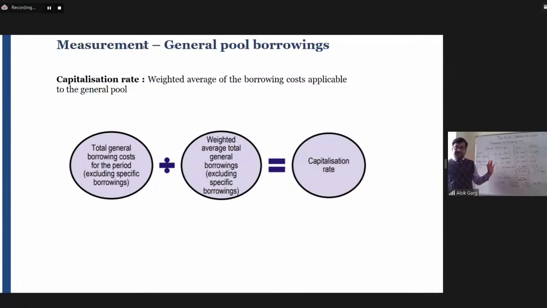If there is a specific borrowing, for example, in this question, out of these 4 borrowings, it was written that the Bank of India borrowing was specifically for the construction of a building. In that case, this borrowing should be excluded and the remaining 3 borrowings will form part of a general pool. So total general borrowing cost for the period excluding specific borrowings divided by weighted average total general borrowings excluding specific borrowings is equal to the capitalization rate.